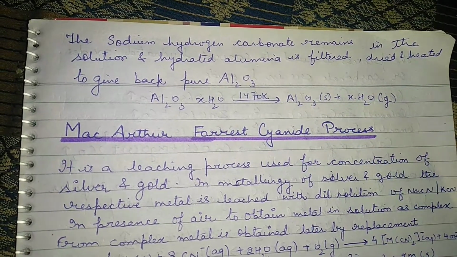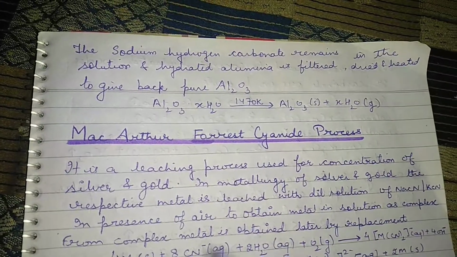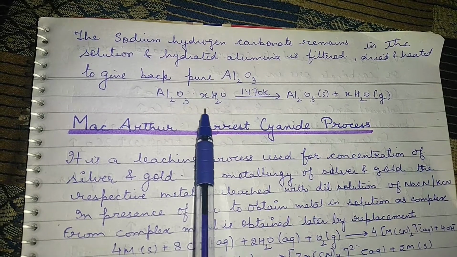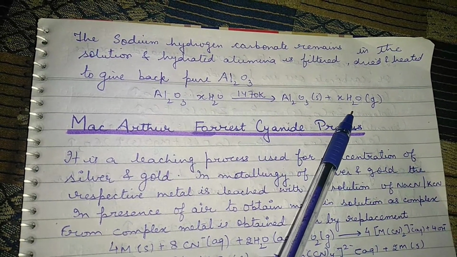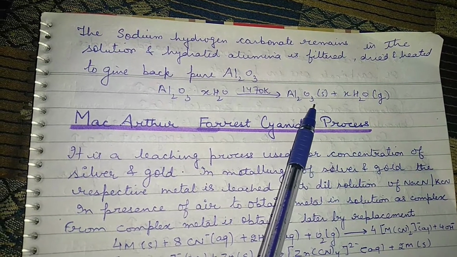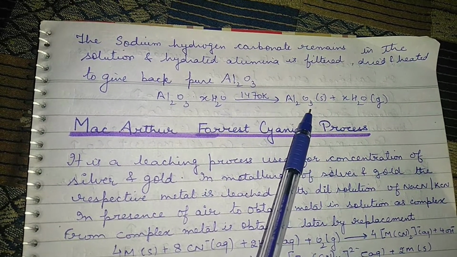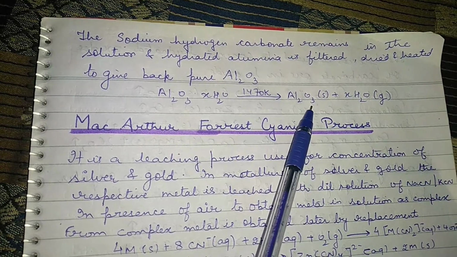Here we can see that alumina has x moles of water. When we heat, the water molecules evaporate and we get the pure alumina. So this is the process through which we can isolate alumina in pure form.